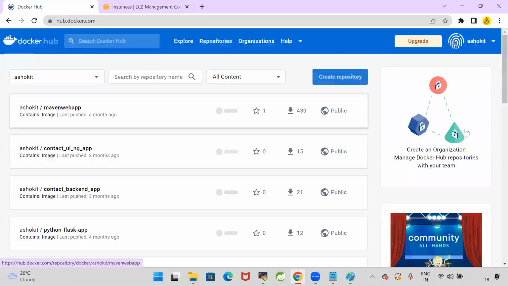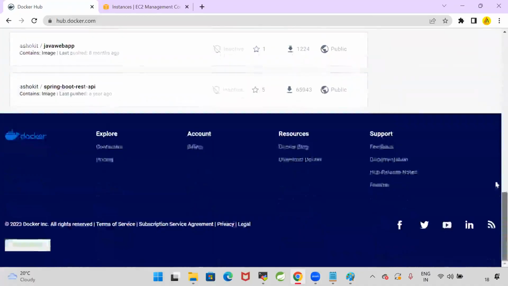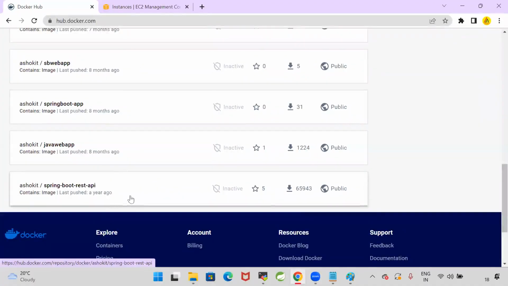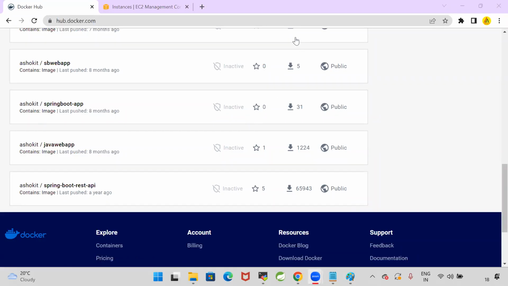If you go to the Docker Hub and see my image, this is the first Docker image I stored in my Docker Hub 1.5 years back. 65,000 people pulled my image and executed it. So now this image is a public image. Anybody can pull and anybody can run. When they run this image, a Spring Boot application will execute by using Docker.